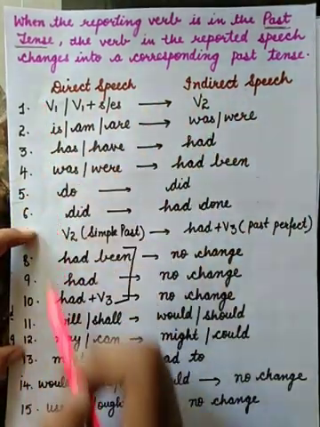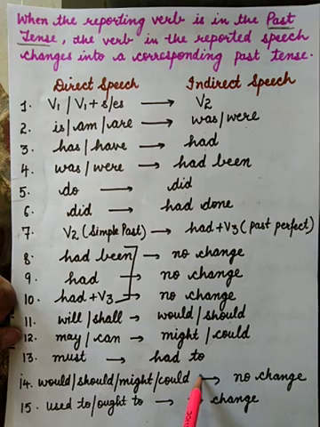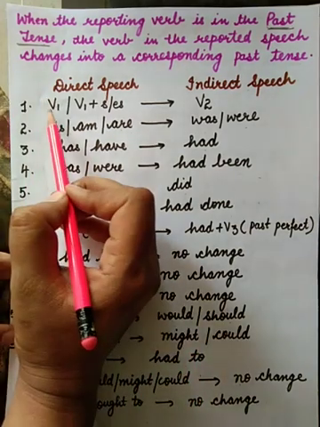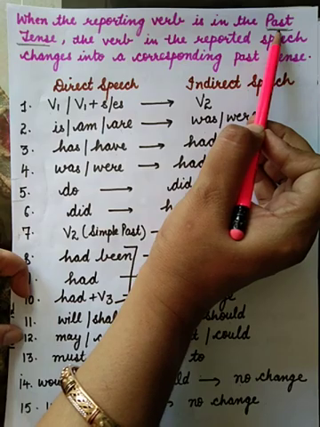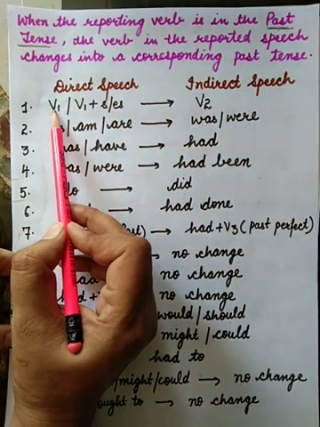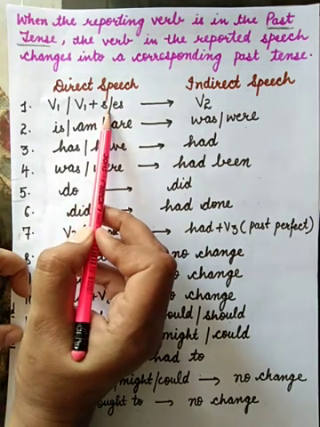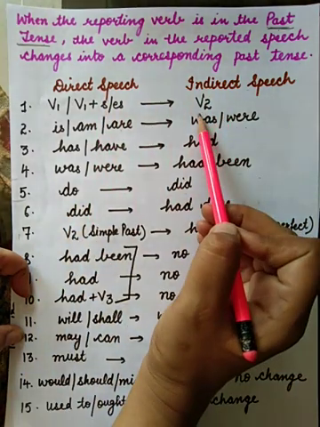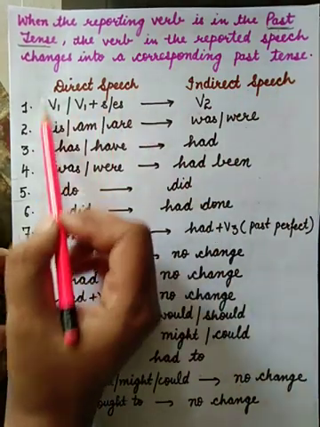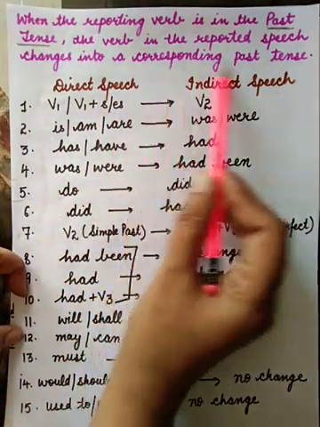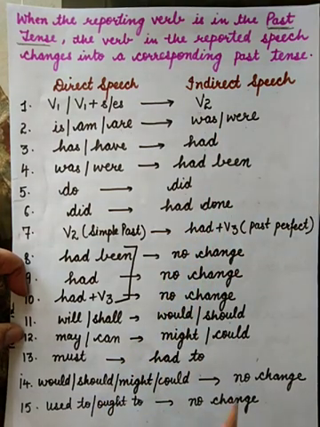So this is the list that you have to memorize, you have to learn. If reporting verb is in past tense, said, then first form of verb plus s or es in direct speech will change into second form in indirect speech. This is the tense in direct speech and this is the tense in indirect speech. You have to learn it.